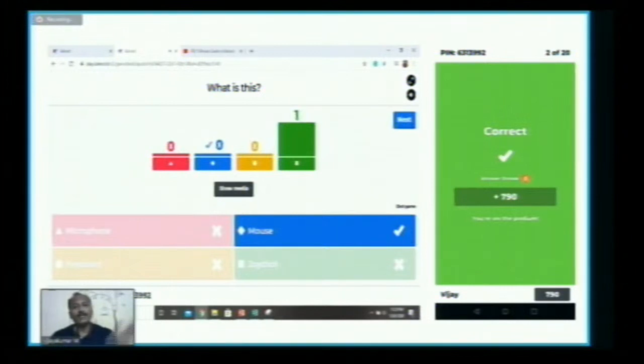And after the completion of each question, the ranking will be shown. Okay, this particular student is in the first place, and this student is in the second place, like that. So this will give the students that live experience, and it will also encourage them to take part in this activity with more interest. So it will motivate. Okay, I am in the third position, I want to get into the first position, like that. They will get motivated, and after getting the answer for each and every question, the scoring will be shown on the screen.